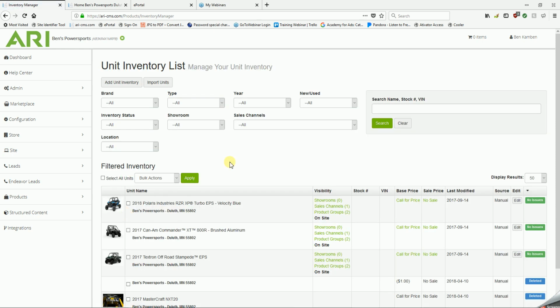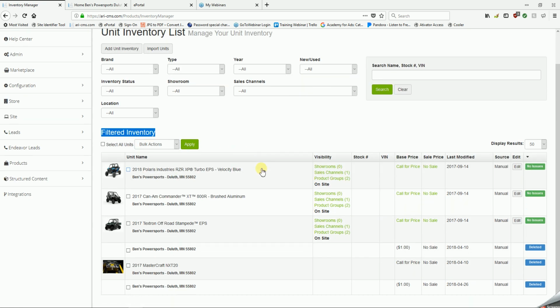The first thing I'll explain is the filtered inventory. This is a list of inventory that has either been migrated over from an existing website you have, or has been entered manually using the Add Unit Inventory button above.